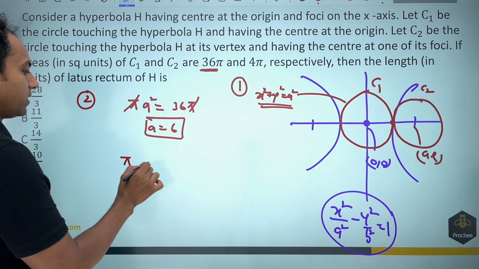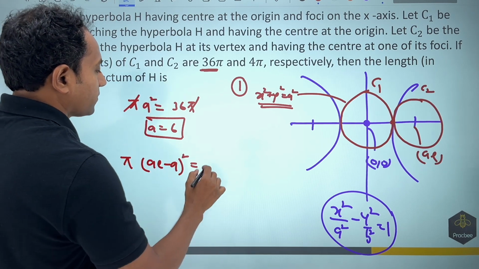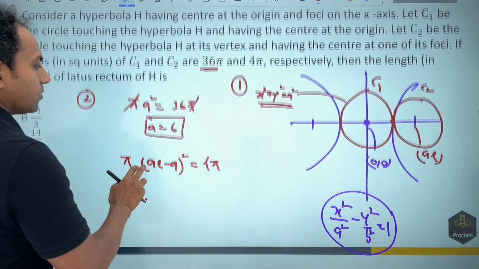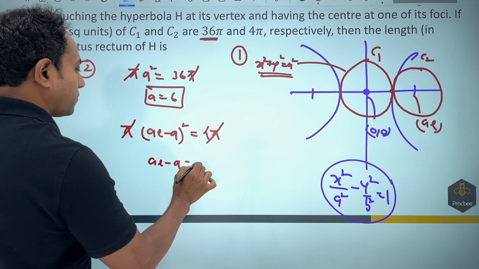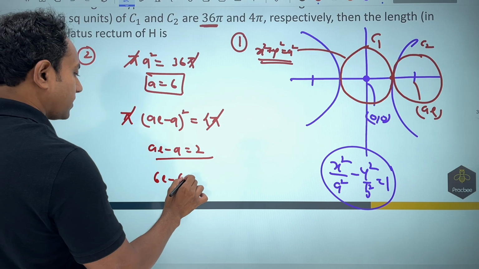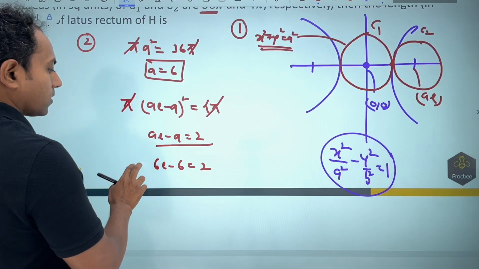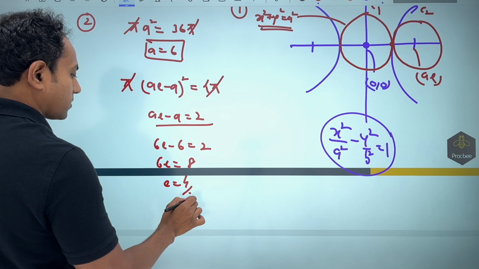So pi times (ae minus a) whole square, this will be the area of the next one, is equal to 4 pi. So 4 will get cancelled out, pi will get cancelled out. So ae minus a is equal to 2. a is already 6. So 6e minus 6 is equal to 2. So you can see that 6e will be equal to 8. e comes out to be 4 by 3.